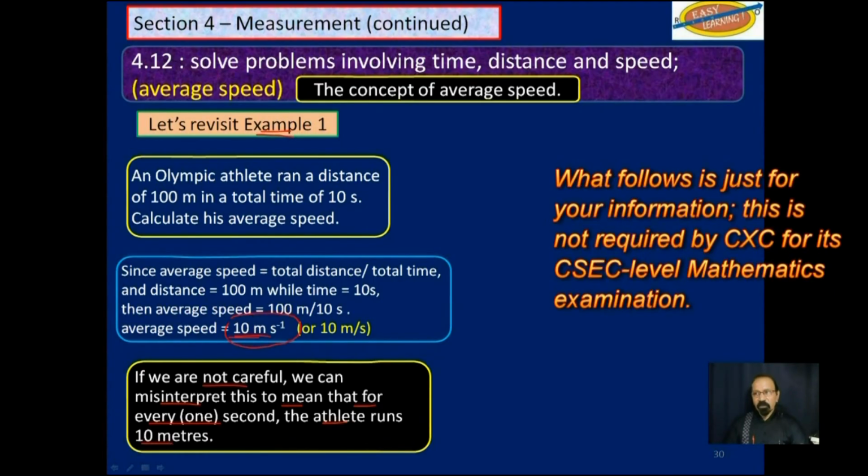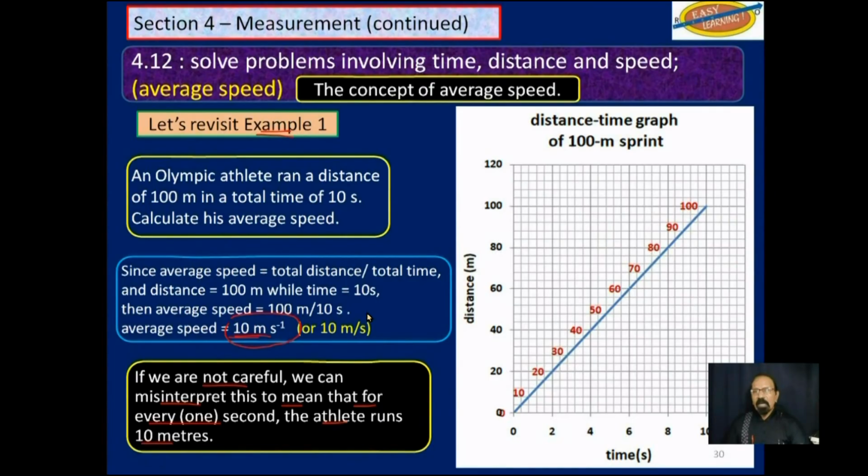But that's an average. And we may get an idea something like this. So every minute, 10 meters, 2 minutes, 20 meters, another 10, and so on. Something like that.